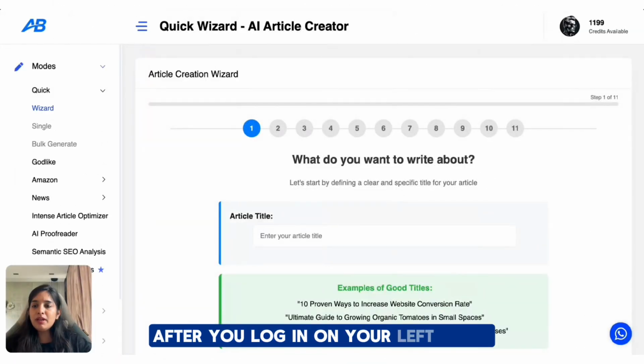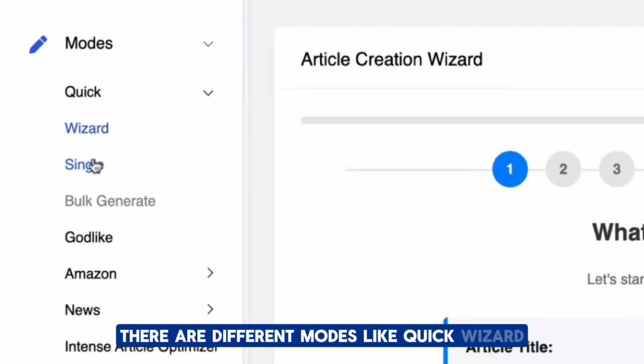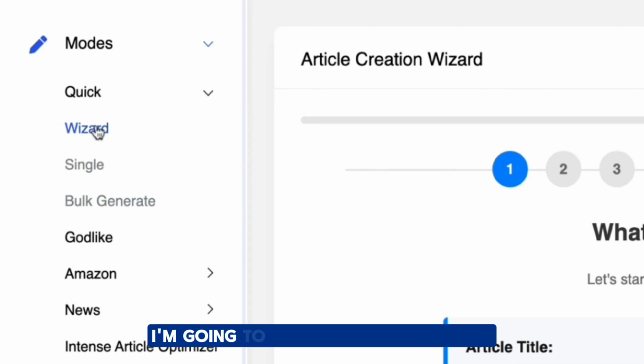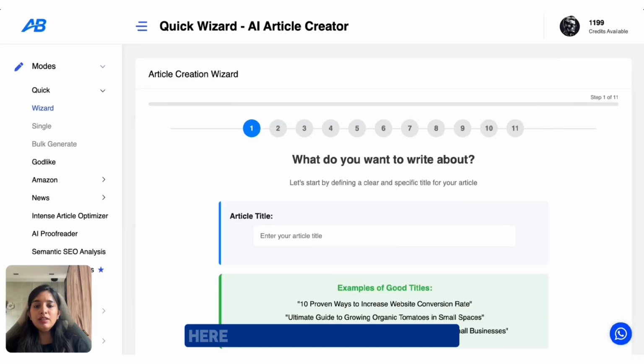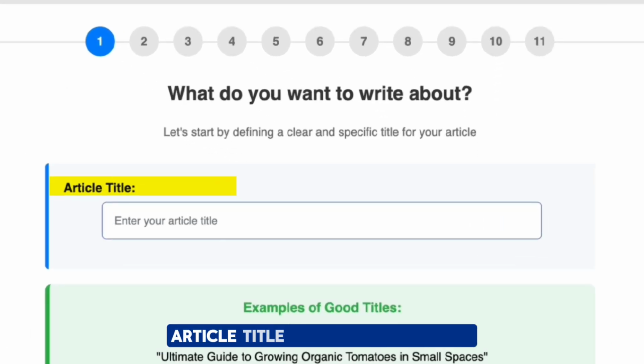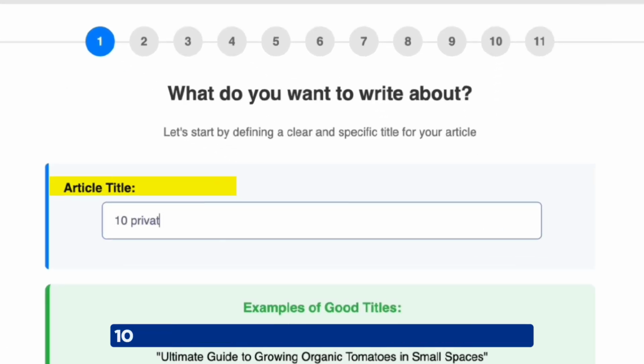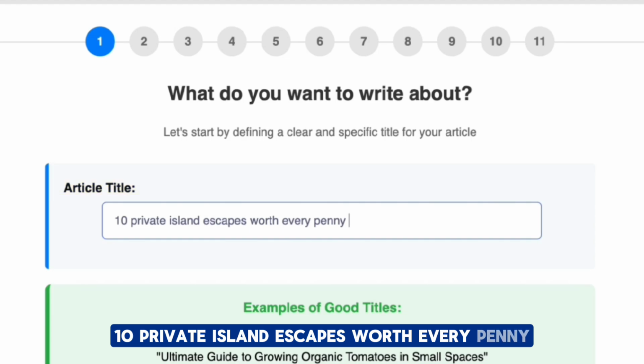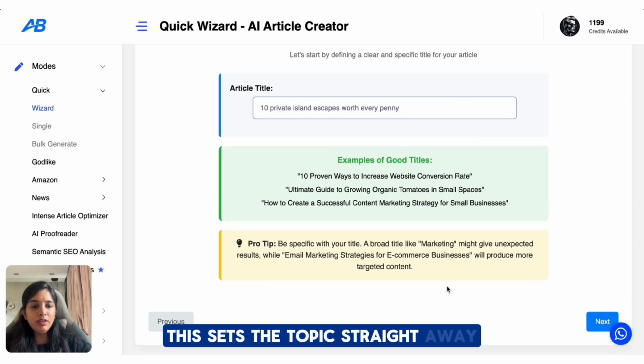After you log in, on your left panel there are different modes like quick, wizard, single, bulk generate. I'm going to go with wizard because here it guides me step by step so I don't skip on anything. Article title, I'm going to type here 10 private island escapes worth every penny. This sets the topic straight away.